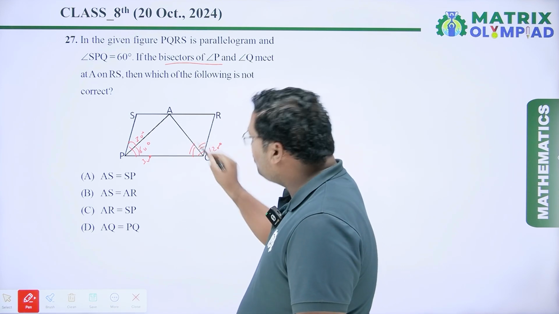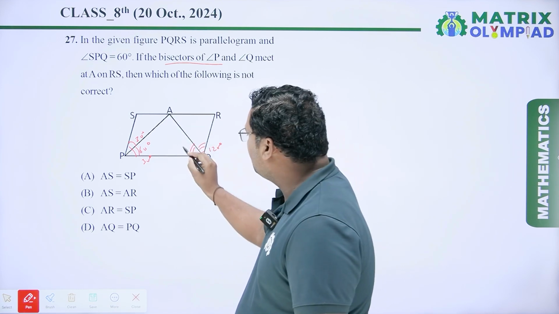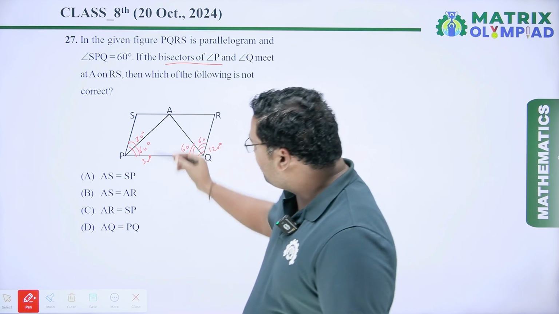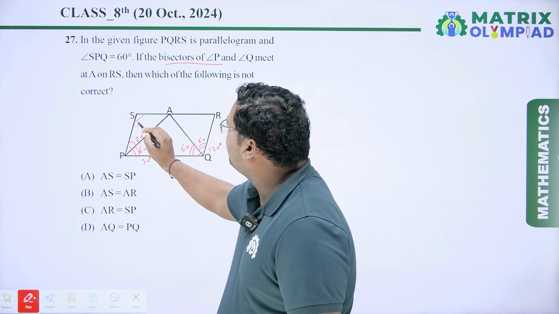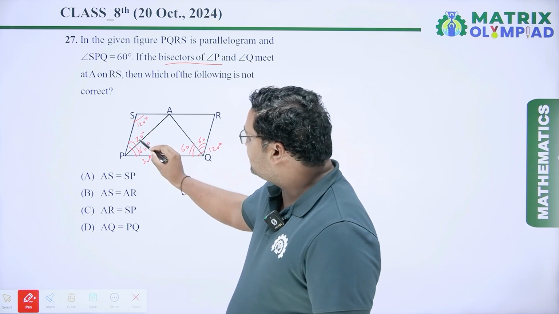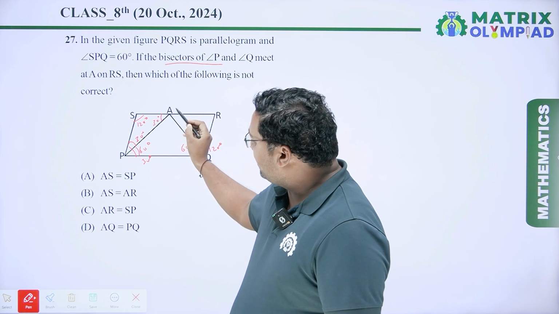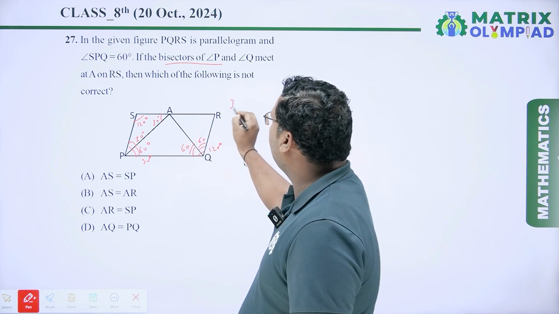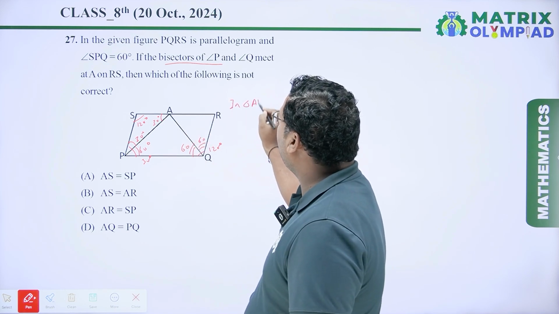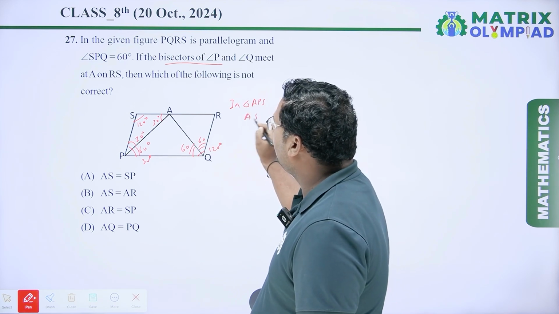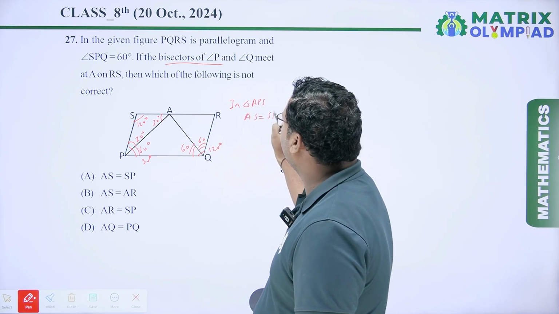And this angle Q is the angle bisector. So this angle will be the 60 degree and this angle is also 60 degree. Here you can see this is 60 degree. So this angle will be the 120 degree. This is 30 degree. This is 120. So this angle will be the 30 degree. So in triangle APS, AS is equal to SP.